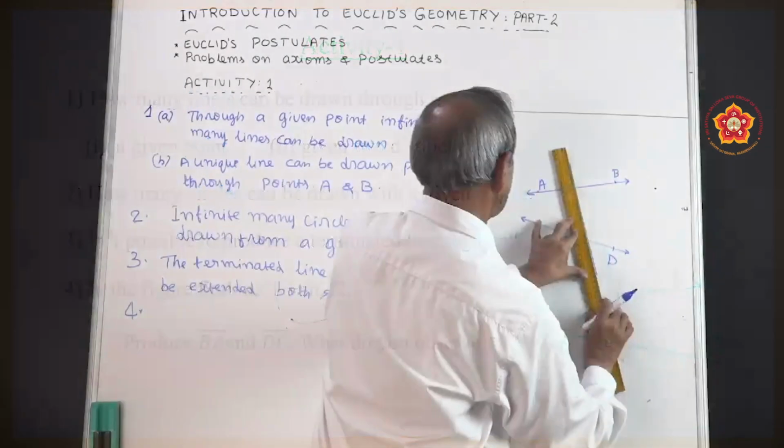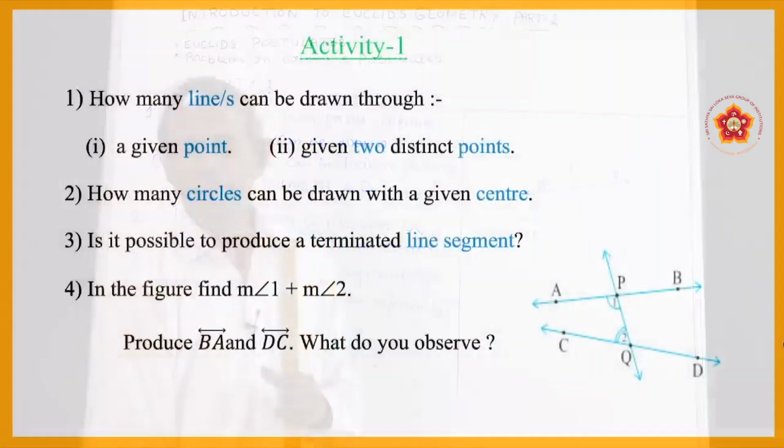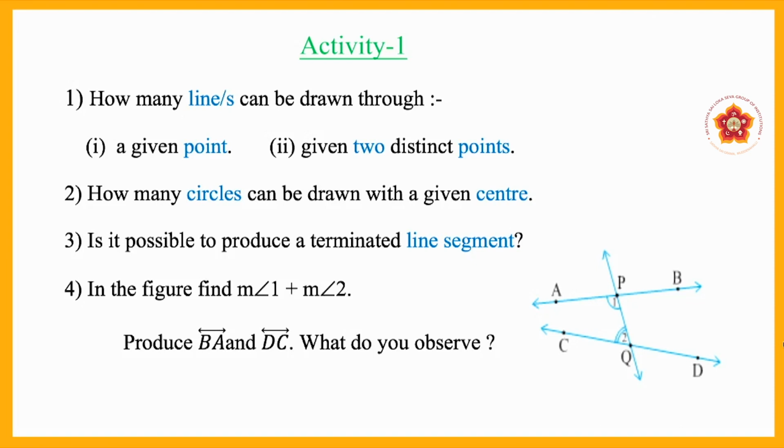These two lines are intersected by another line that is not named, so let us name it as X and Y. Here X and Y is known as the transversal. It cuts the lines in two distinct points. They are marked as P and Q. At these points, they will make angle 1 and angle 2. Now we have to find the magnitude of angle 1 plus the magnitude of angle 2. How much you have to find out.